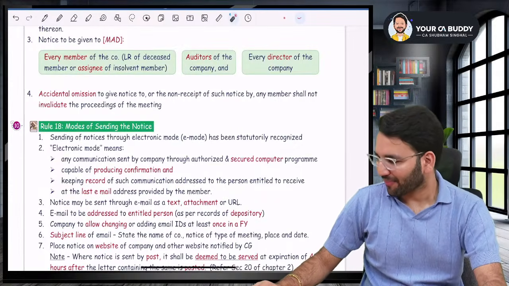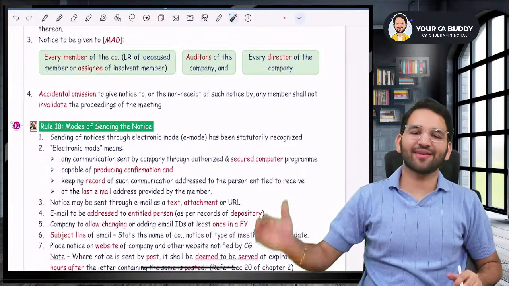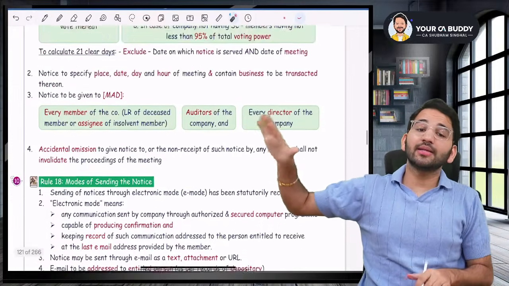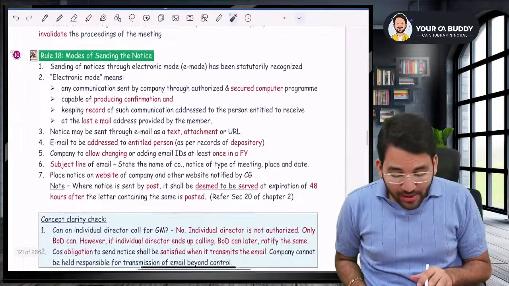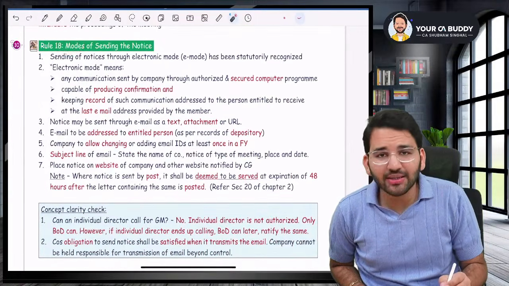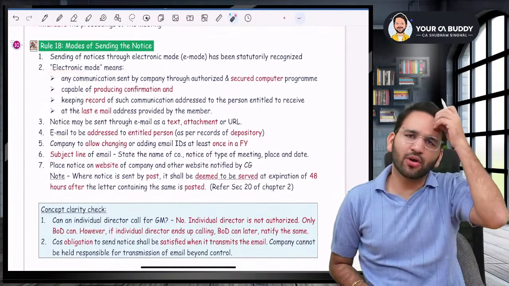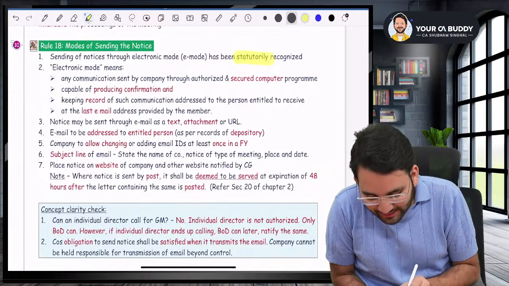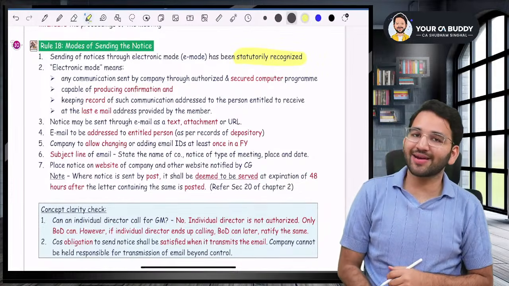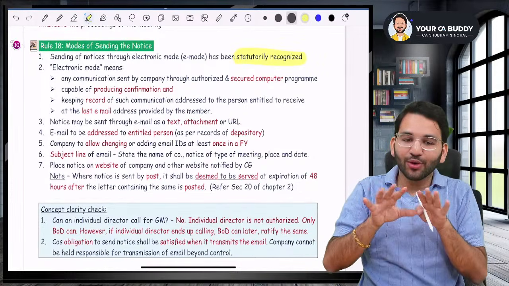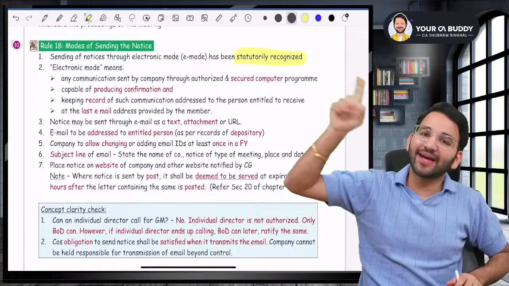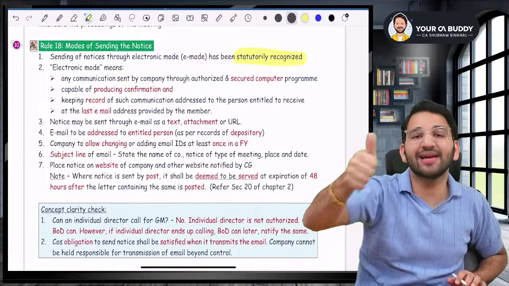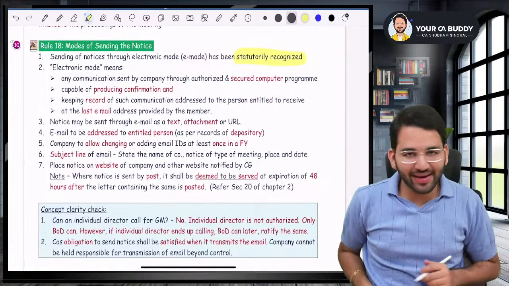Okay, sir. Now listen to me very carefully, guys. Sir, this is your sending of the notice. Now, how will you send the notice, sir? The question is, can you send the notice via an electronic mode? Law says, yes, sir, it is a statutorily recognized mode. That via email, if you want to send, it is statutorily recognized. It is legally allowed to send notice through an electronic mode.